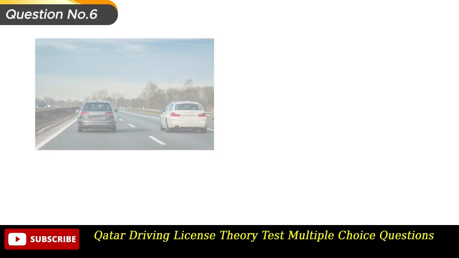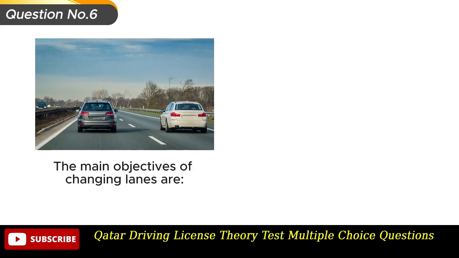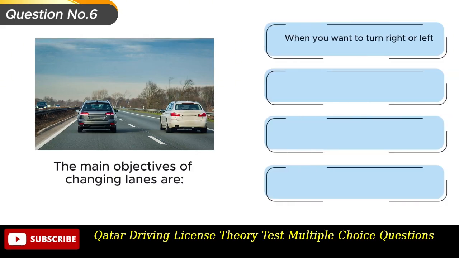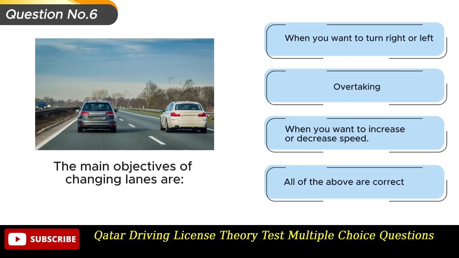Question number 6. The main objectives of changing lanes are: Option A. When you want to turn right or left. Option B. Overtaking. Option C. When you want to increase or decrease speed. Option D. All of the above are correct.